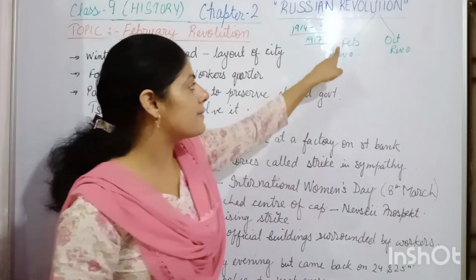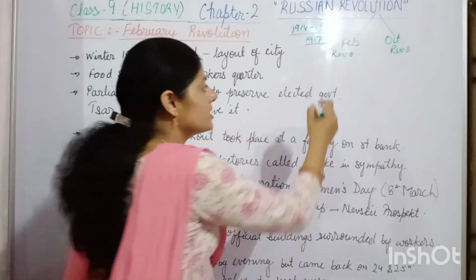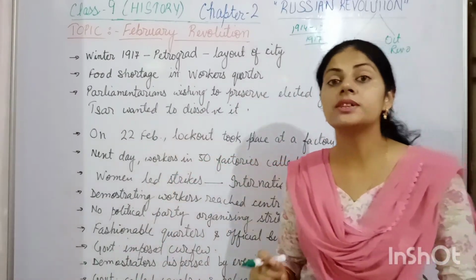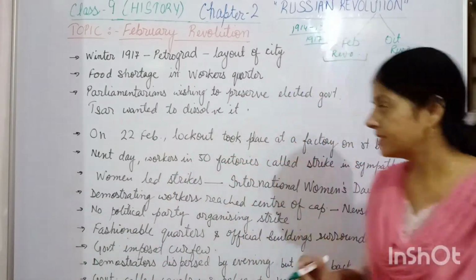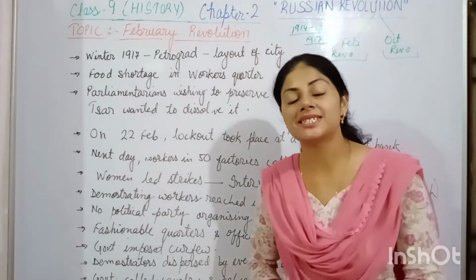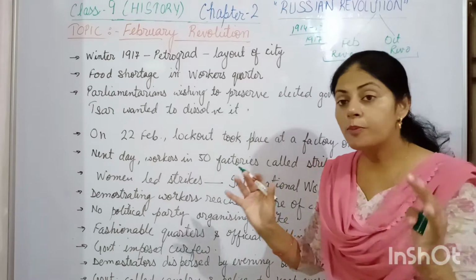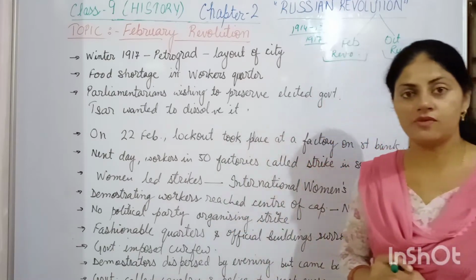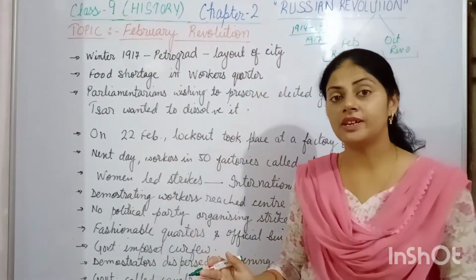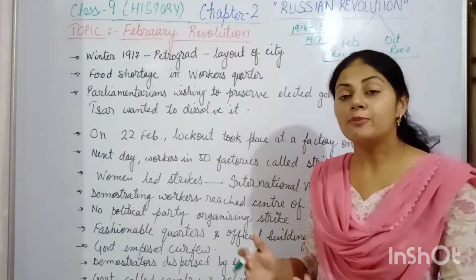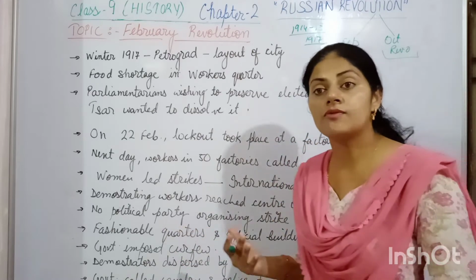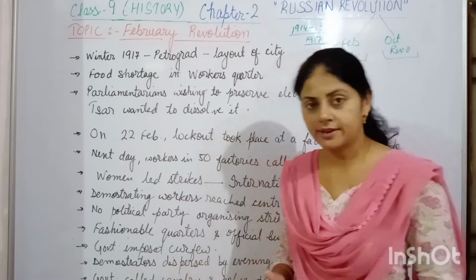Why? Because in the February Revolution the monarchy was overthrown in Russia. And in the October Revolution the socialist government was established in Russia. So both these together are known as the Russian Revolution. Okay. Now in this topic we study the series of events which led to the abolition of the monarchy in Russia, or the abdication of the throne by the monarch.